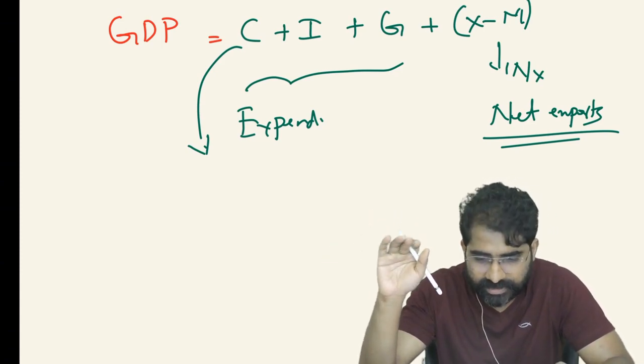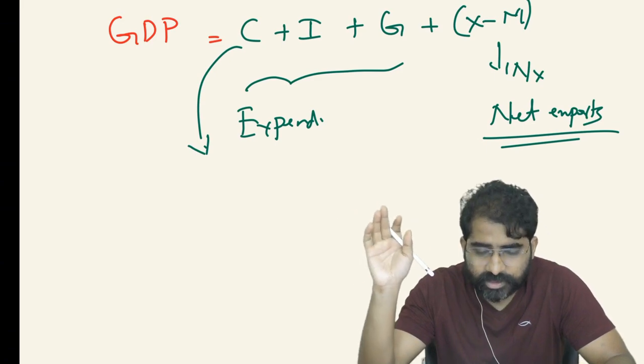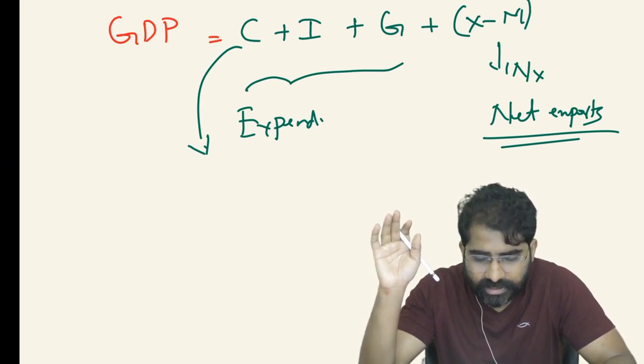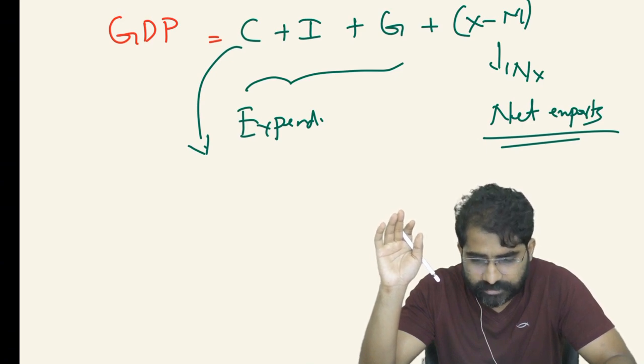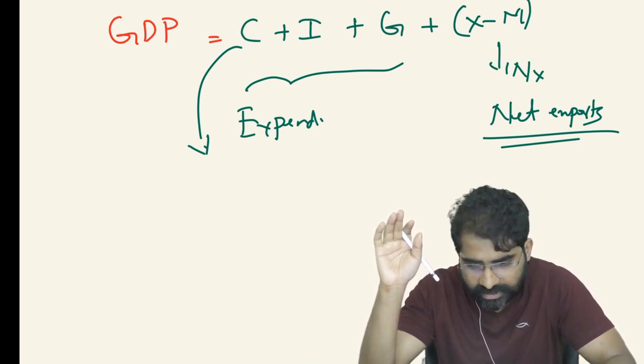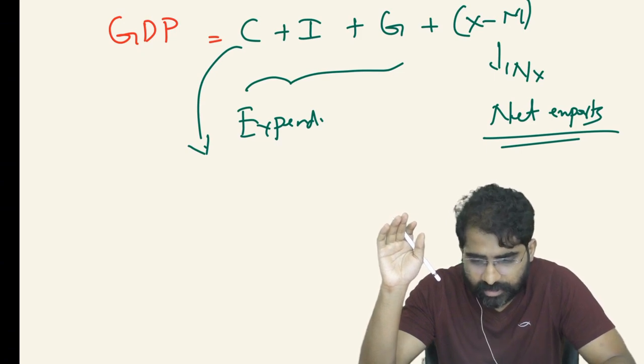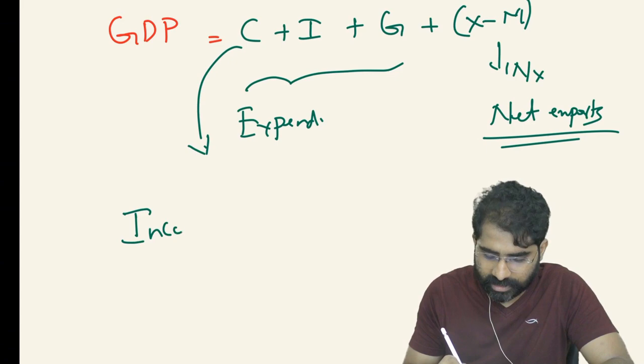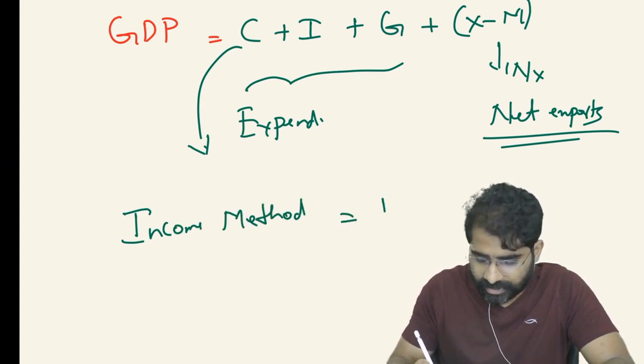When we talk about the income method, GDP is the profit earned by all the firms plus interest received on all the capital deployed plus the rent received for natural resources plus wages earned by all the laborers. That is what we discussed. This is how we defined the income method.